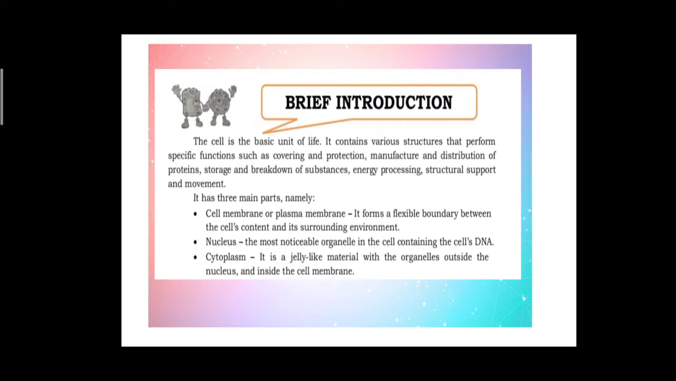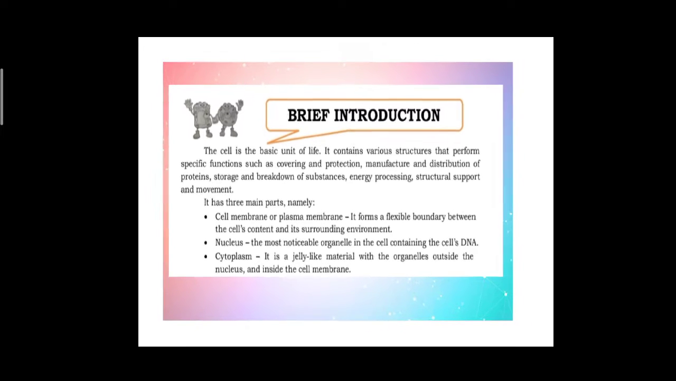Okay, it has three main parts, namely cell membrane or plasma membrane. Tandaan po, ang cell membrane, natawag din siyang plasma membrane. It forms a flexible boundary between the cell's content and its surrounding environment. The nucleus is the most noticeable organelle in the cell, containing the cell's DNA, and the cytoplasm, it is a jelly-like material with the organelles outside the nucleus and inside the cell membrane.